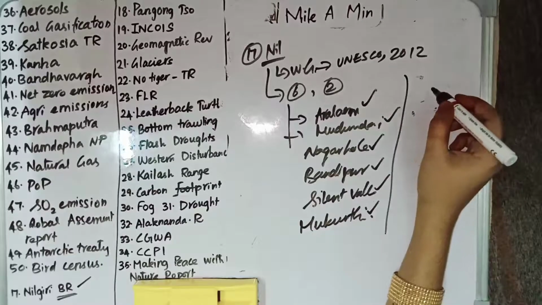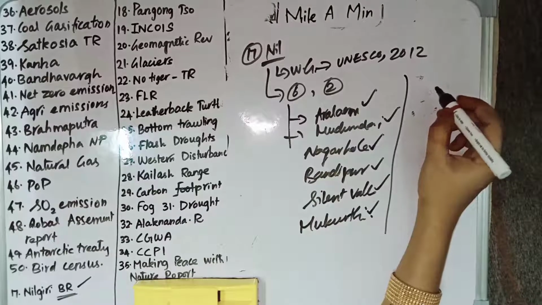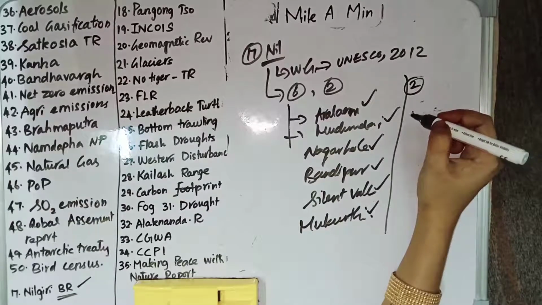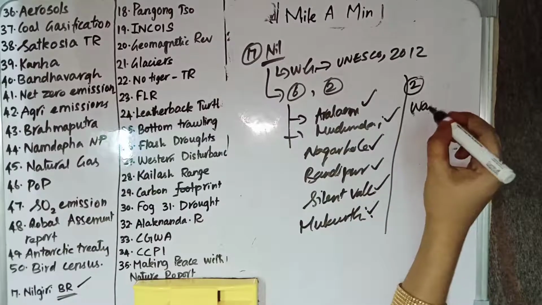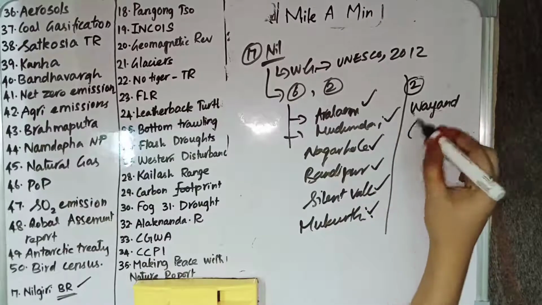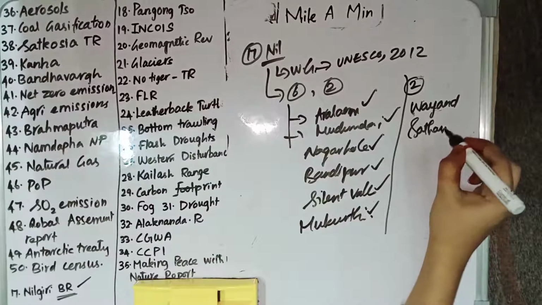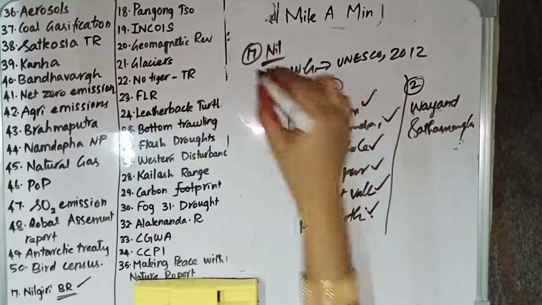Apart from this, we have 2 wildlife sanctuaries which are located in the Nilgiri Biosphere Reserve, and those are Wayanad Wildlife Sanctuary and Satyamangalam Wildlife Sanctuary. So these are the things which are located in Nilgiri Biosphere Reserve.